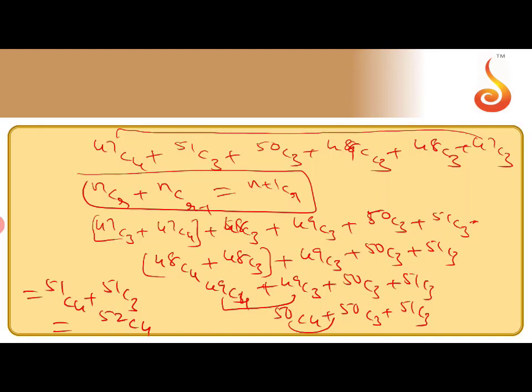So once again, first write 47C4 + 47C3 in one bracket. According to this formula, this gives 48C4. This value is 48C4, and group it with this one. Regrouping and simplifying, we get 52C4 as the final answer.